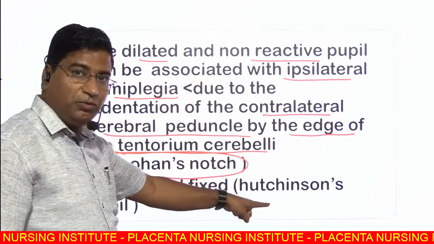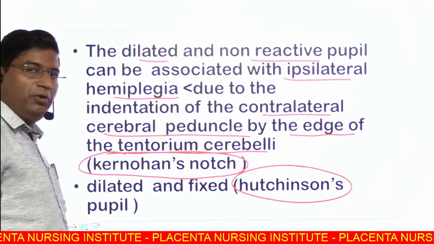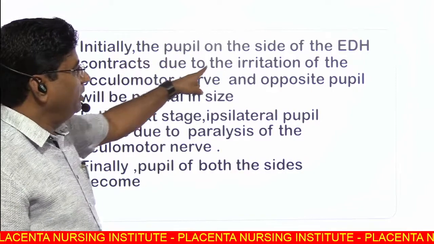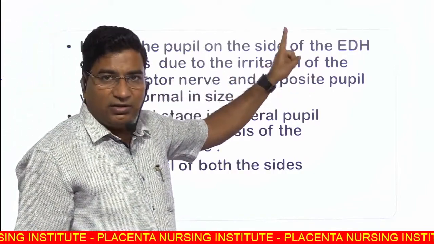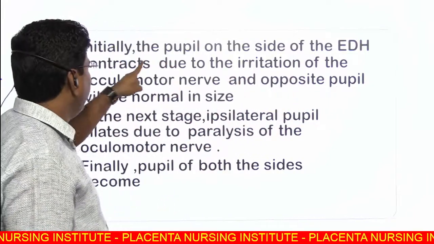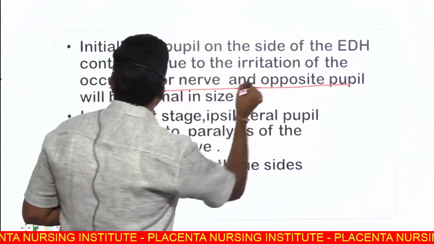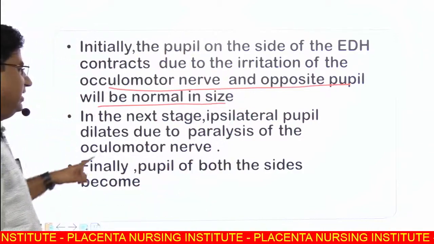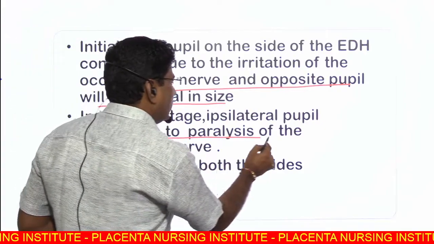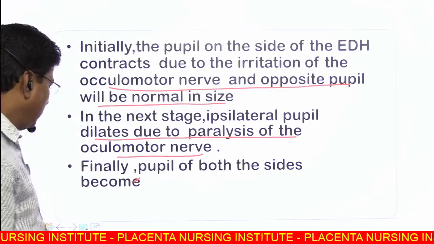Both pupils dilated and fixed is known as Hutchinson's pupil. These are the MCQ questions. Initially the pupil on the side where the EDH is present contracts due to irritation of the oculomotor nerve, and the opposite pupil is normal in size. In the next stage, the ipsilateral pupil dilates because of paralysis of the oculomotor nerve and parasympathetic stimulation. Finally, both sides become dilated and fixed.